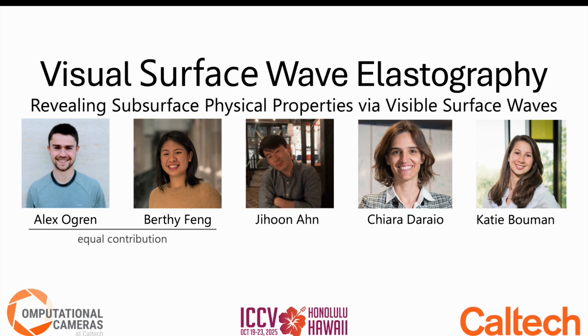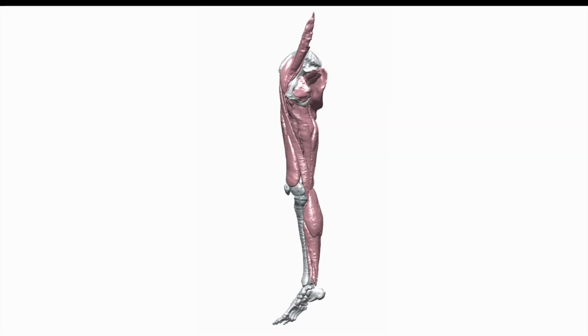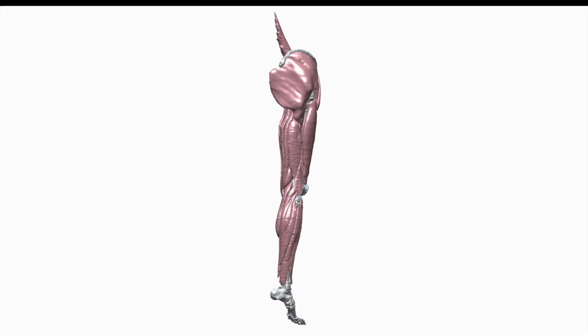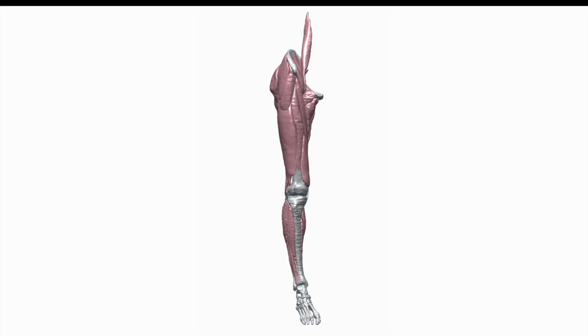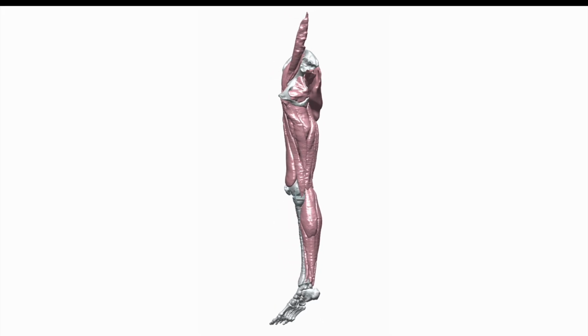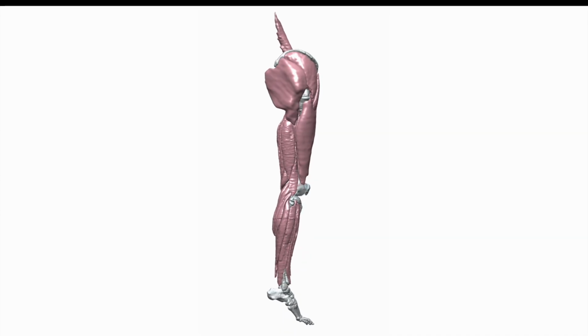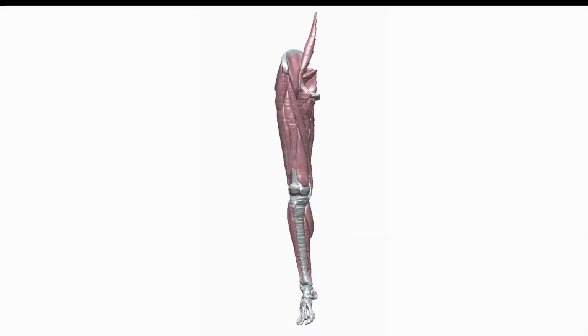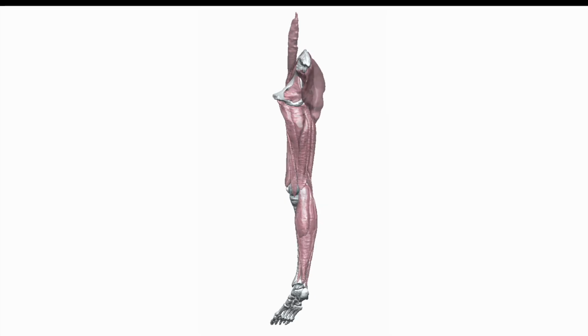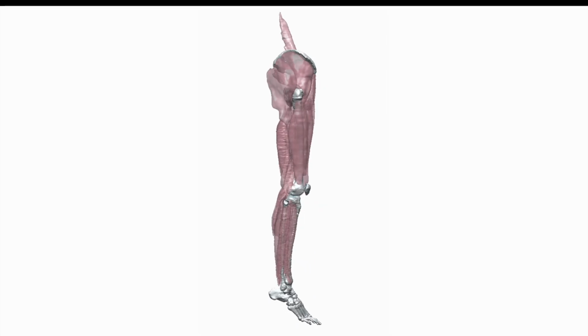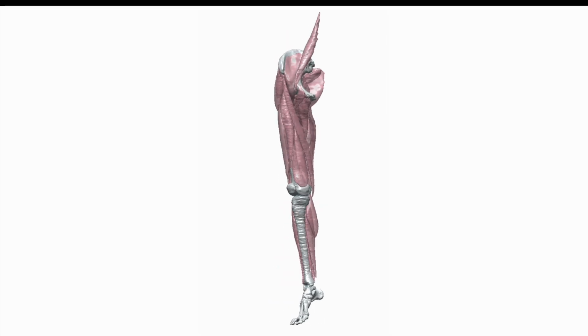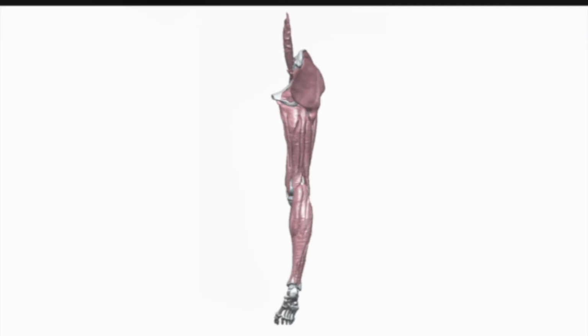We present visual surface wave elastography, a method for estimating subsurface material and geometric properties of objects from monocular video. Our primary motivation is to infer mechanical properties of biological tissue from video to enable inexpensive at-home health monitoring. Specifically, we recover the stiffness and thickness of soft tissue. These biomarkers are useful for assessing health conditions including tumors, musculoskeletal degeneration, and liver disease.